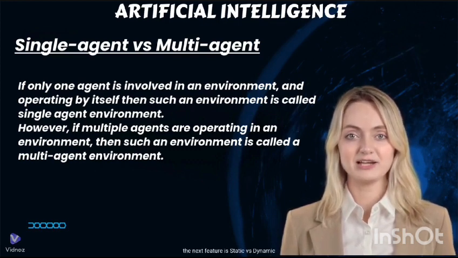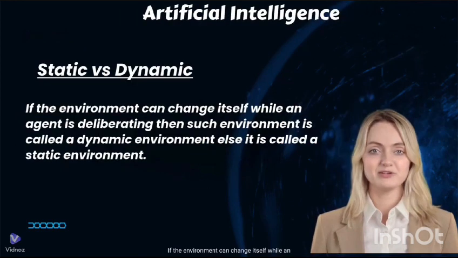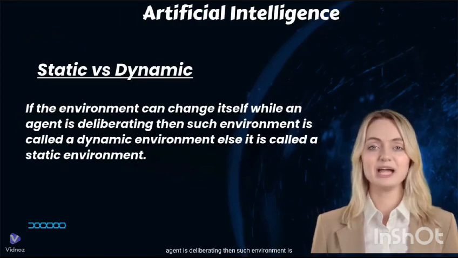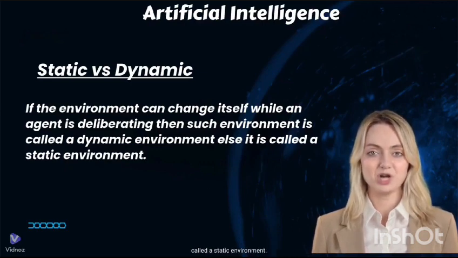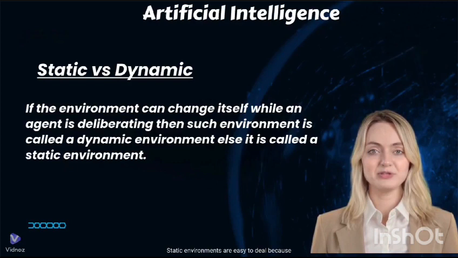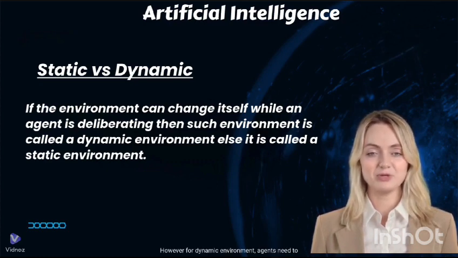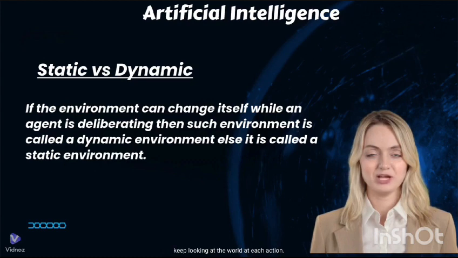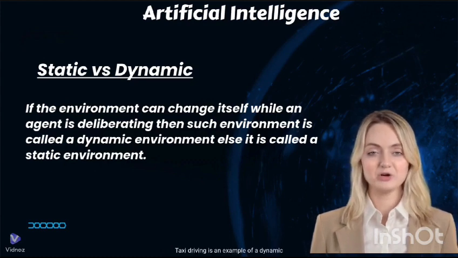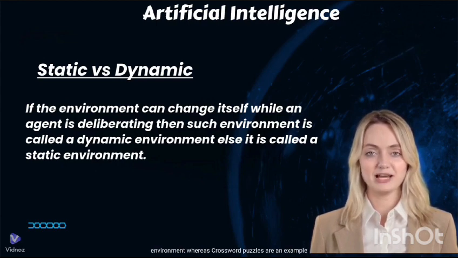The next feature is static versus dynamic. If the environment can change itself while an agent is deliberating, then such an environment is called a dynamic environment, else it is called a static environment. Static environments are easy to deal with because an agent does not need to continue looking at the world while deciding on an action. However, for a dynamic environment, agents need to keep looking at the world at each action. Taxi driving is an example of a dynamic environment, whereas crossword puzzles are an example of a static environment.